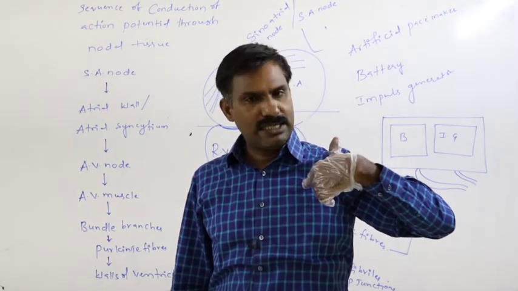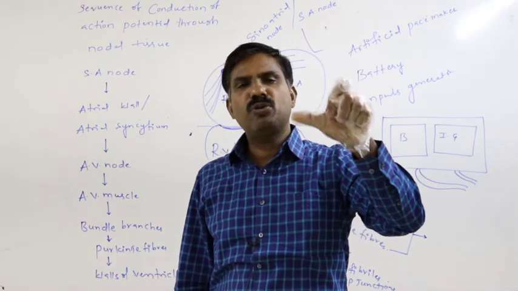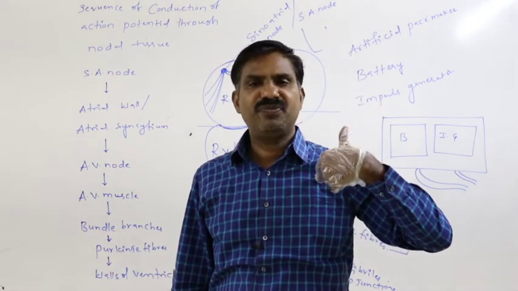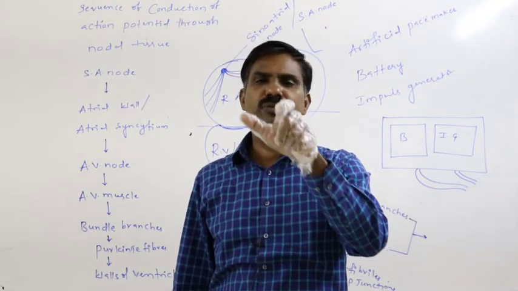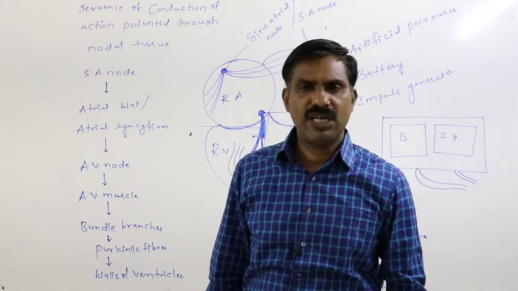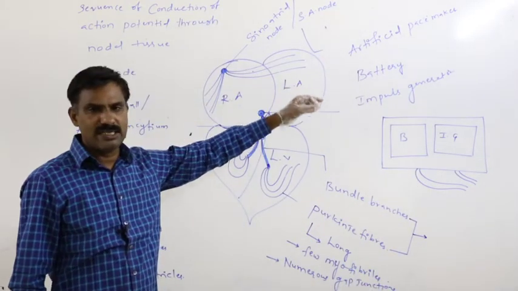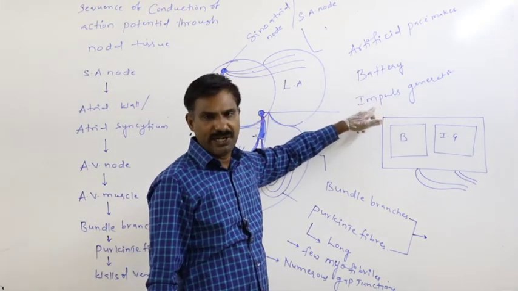Implanted under the skin. Later wires have to be threaded into the heart chambers through the superior vena cava. Later they have to be inserted into both sides of the walls of the heart. In that way, artificial pacemaker is with a battery and also an impulse generator.